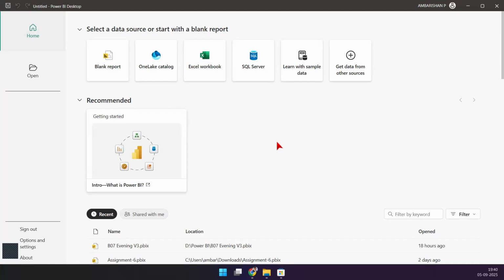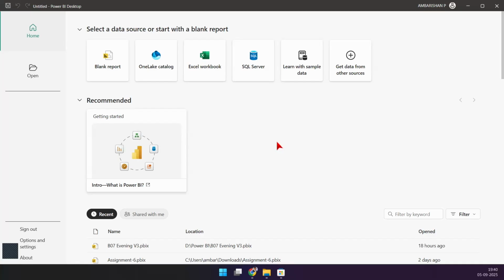That's because Power BI wants to understand how the data looks before it can load and push it into this tool.